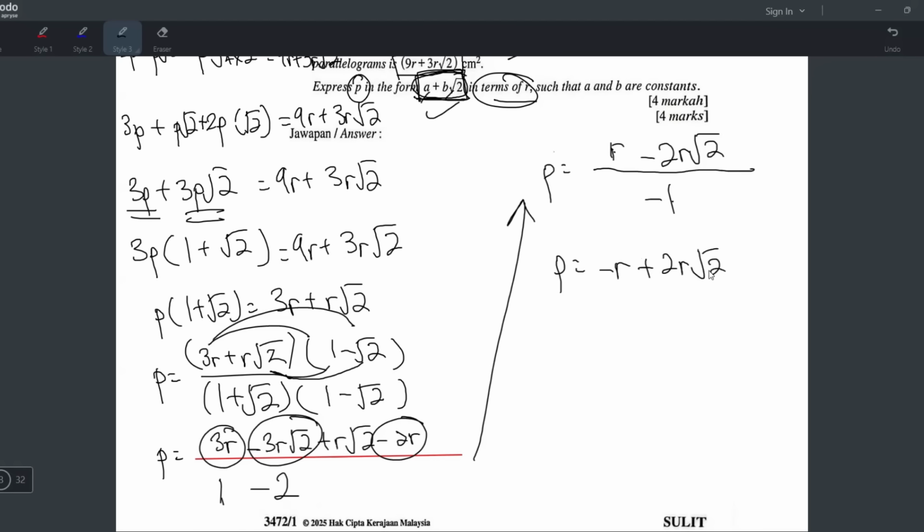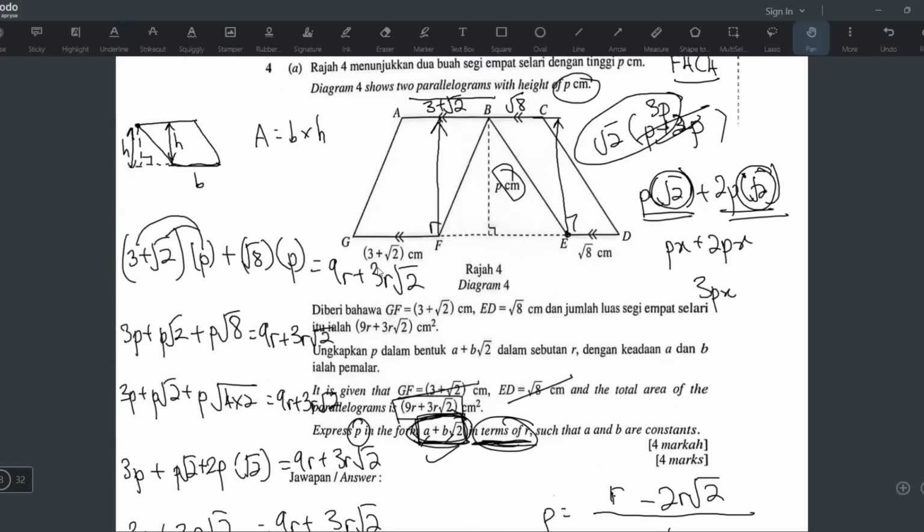2R square root 2. And as you can see, this is already in this form. A plus B square root 2. You see, your A is negative R and your B is the 2R. Okay, and the soalan ada cakap boleh in terms of R kan? So yeah, dalam sebutan R lah. Inilah jawapan dia. Okay, I'm done with the whole thing. That's all.